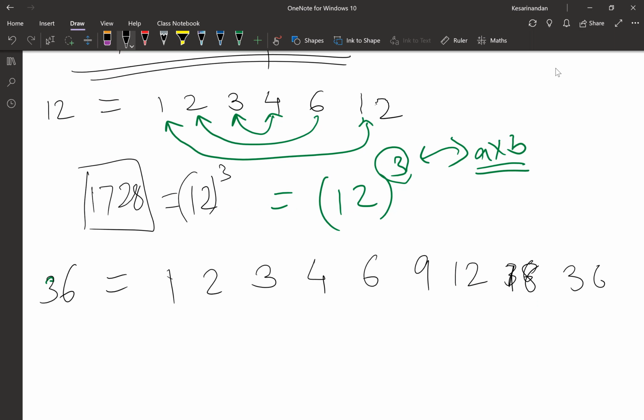These are the factors. Now, what will be the product? 46,656.